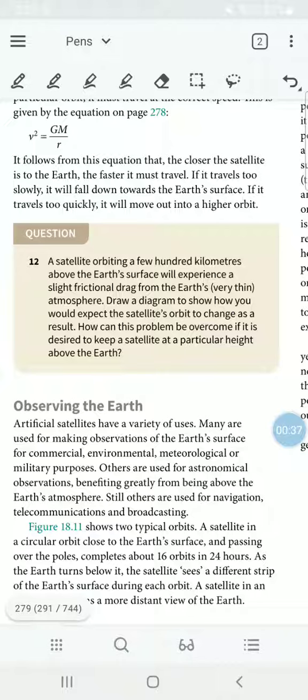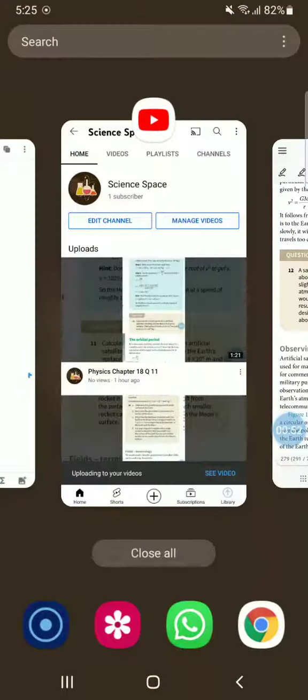So as a result of that, there is a little bit of a drag force created by the collision of the satellite walls with the air particles in there. So when that happens, it slows down. When it slows down, its velocity decreases.